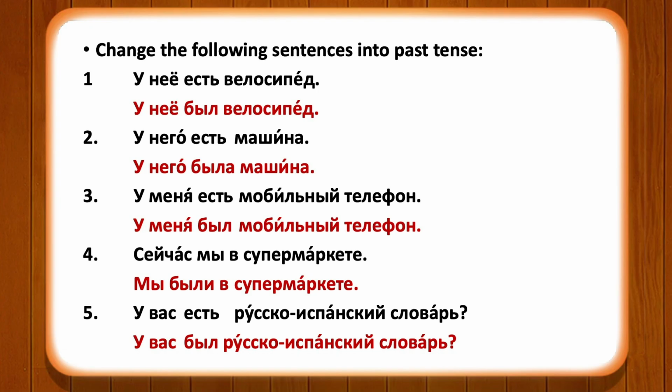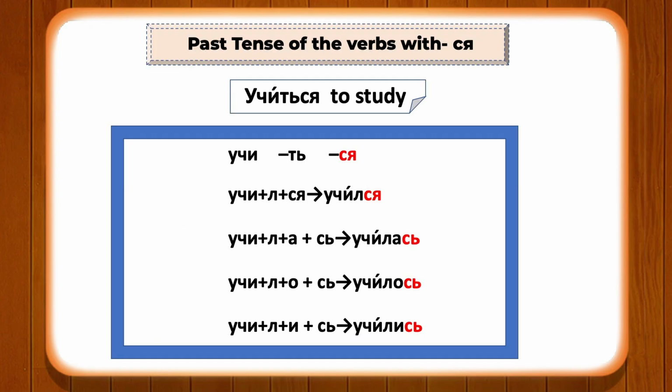Let us now see the past tense form of the verbs which are used with ся, the particle ся. There are several verbs in Russian language which have this particle ся at the end. Let us see how the past tense form of such verbs are made. We will start with the verb учиться. Учиться means to study at a particular place.